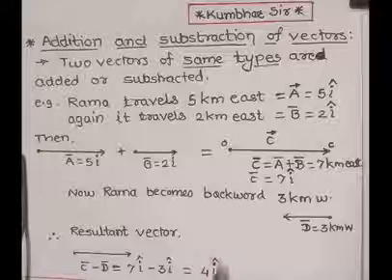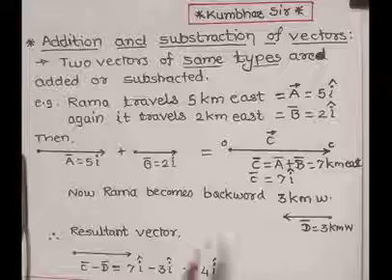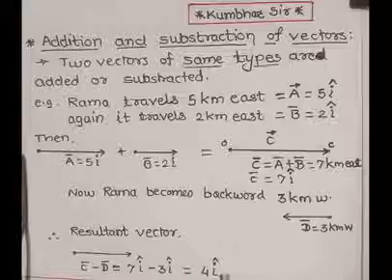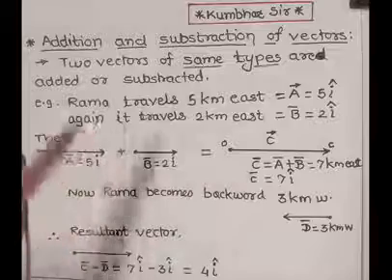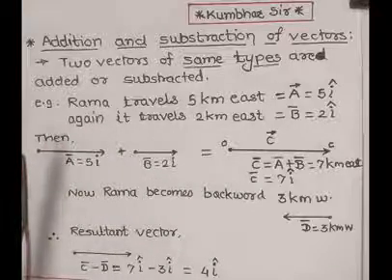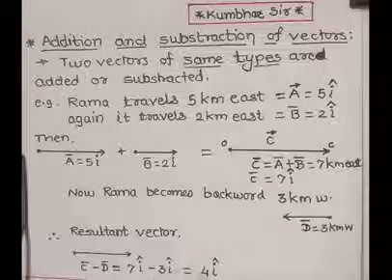The remaining vector represents the east direction, means I cap. Hence, from these two examples, we say that two vectors are added or subtracted.